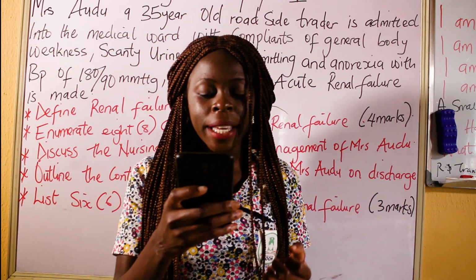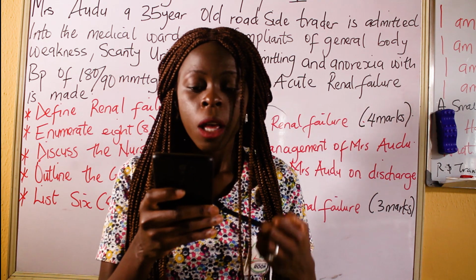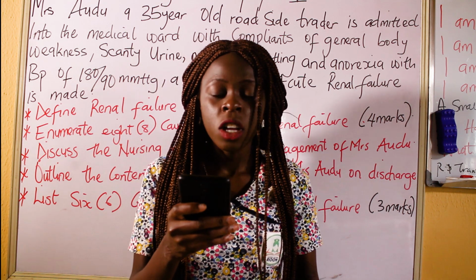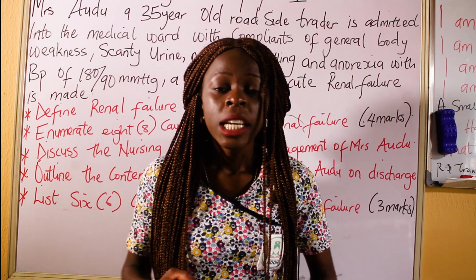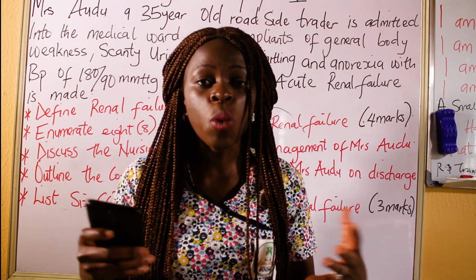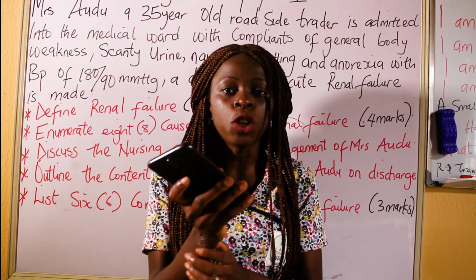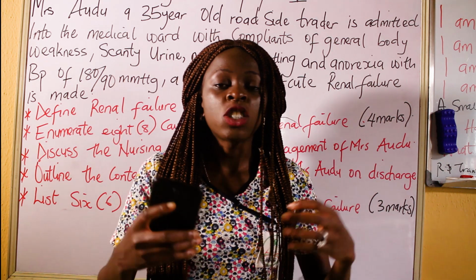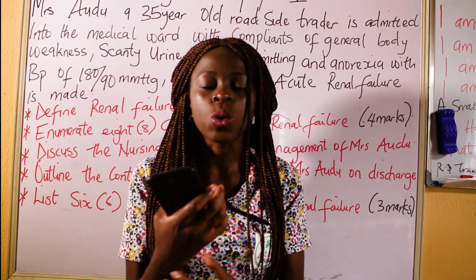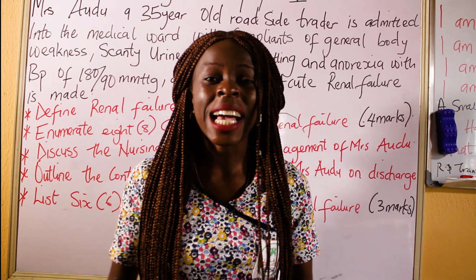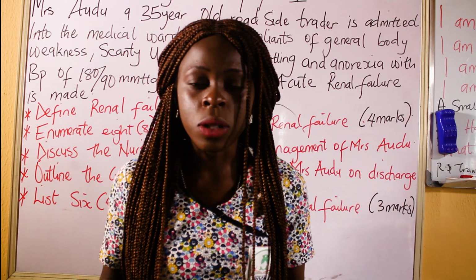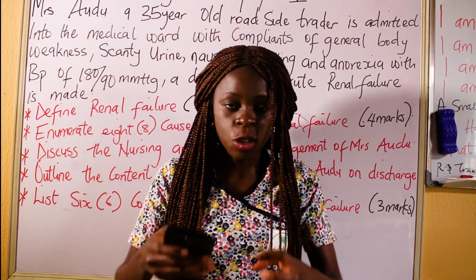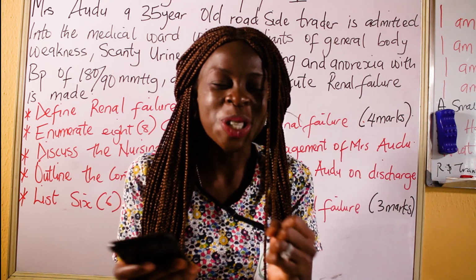Then there are other complications associated with acute renal failure. There could be uremia, which is the increased urea in the blood. There could be pulmonary edema, swelling. Remember that as a result of that, fluid is not going out of the body. There is reduced protein, so the fluid tends to accumulate in the tissues. That can lead to what? Pulmonary edema. There could be metabolic acidosis. That's the acidic. As a result of that uremia, there will be acidosis in the body.